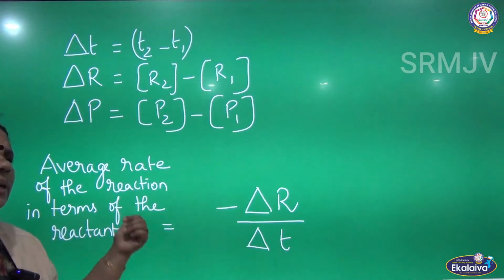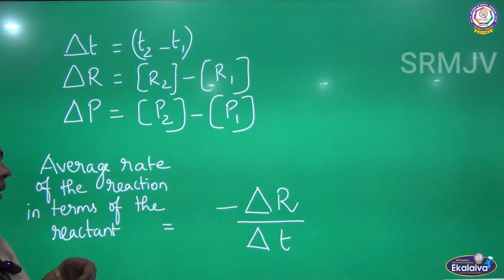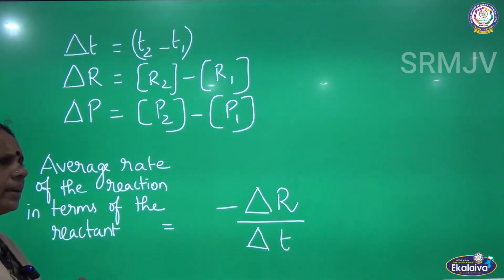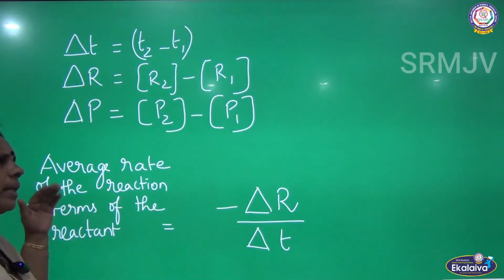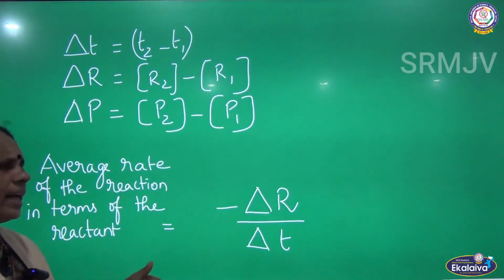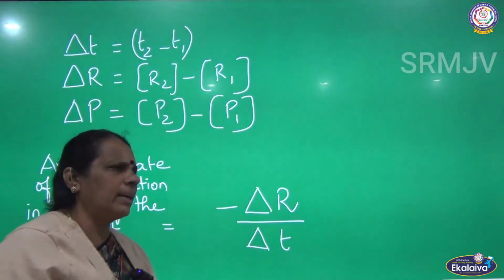I am going to calculate the average rate in terms of the concentration of the reactant. In terms of the reactant, the average rate can be determined as minus delta R by delta T.